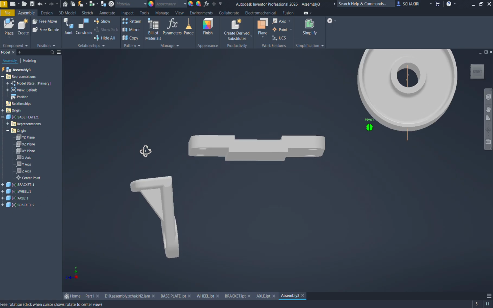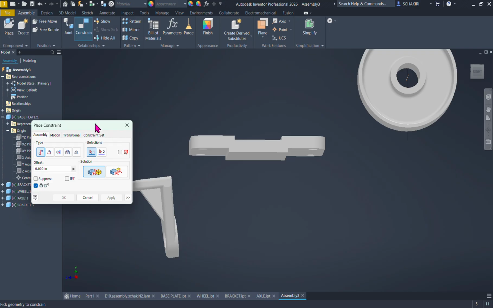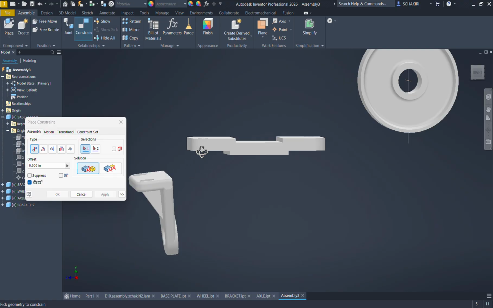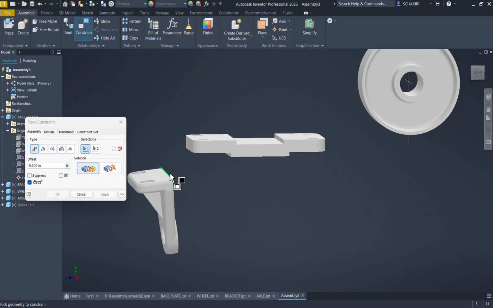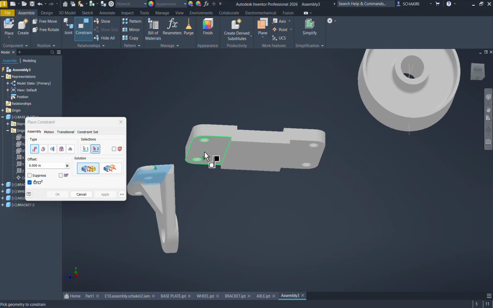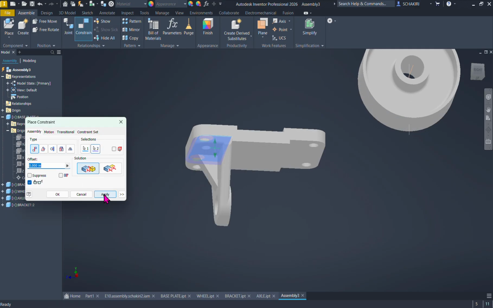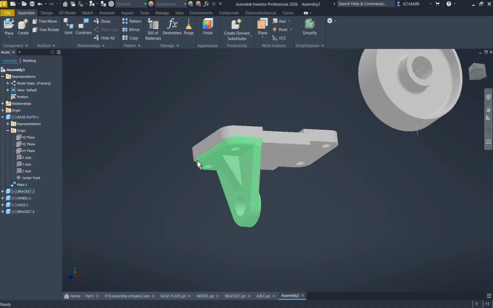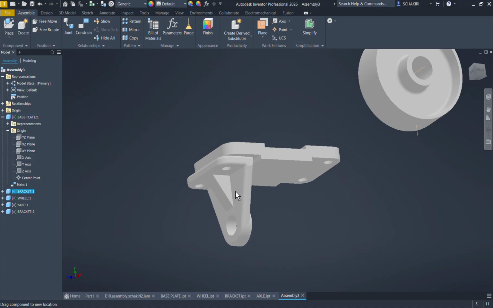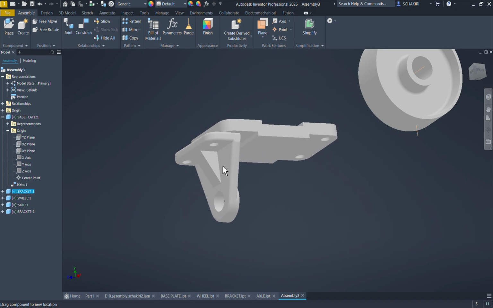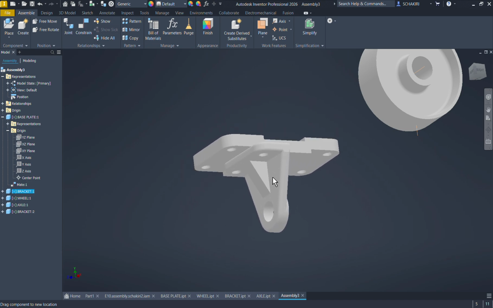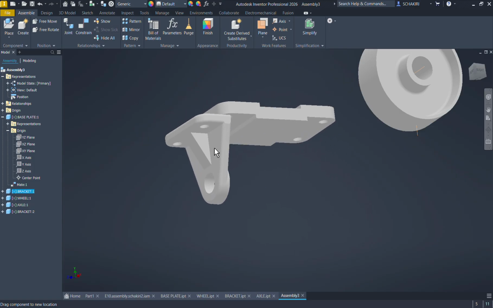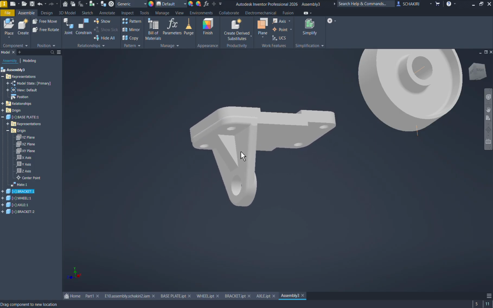There we go. So we'll use the constraints. We want this surface to be in contact with this surface. We hit this one, take it here, and hit Apply. It's tangent, but it can still move in the x-axis. To fix that, we should add more constraints.